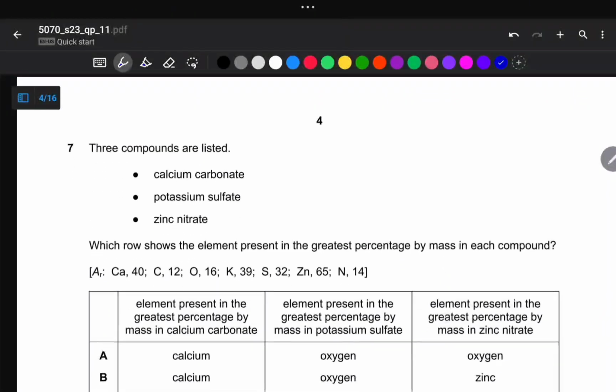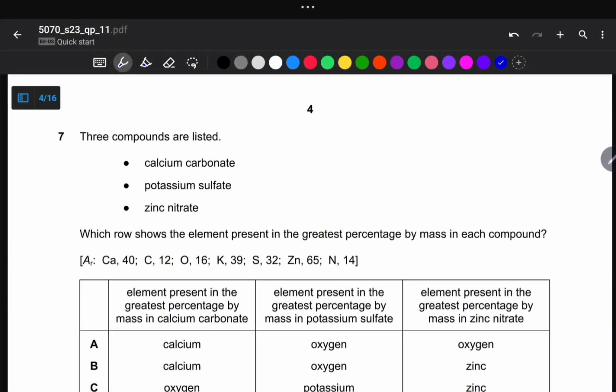So we are now moving on to number 7. Number 7 says 3 compounds are listed below. We've got calcium carbonate. Let me write the formula for you. These are what we call polyvalent ions or radicals. They don't exist on their own, but they are there.